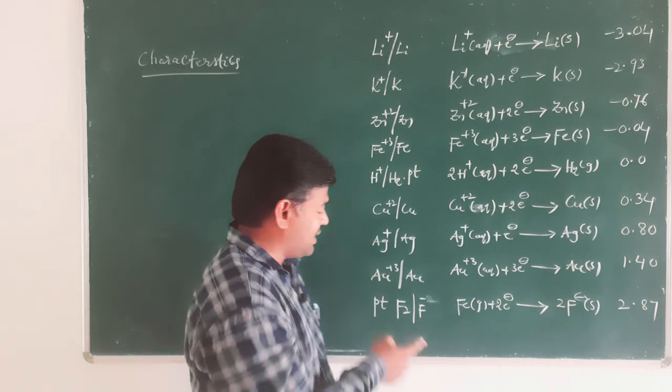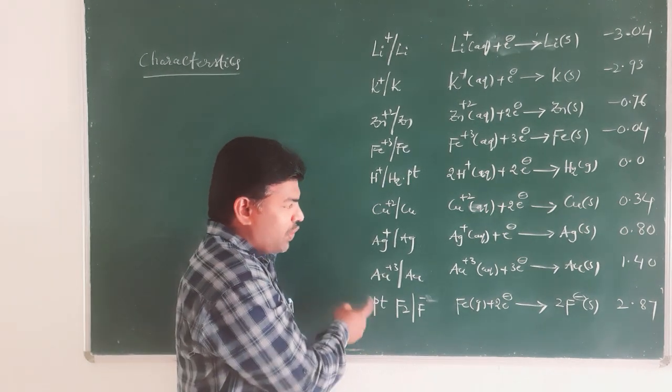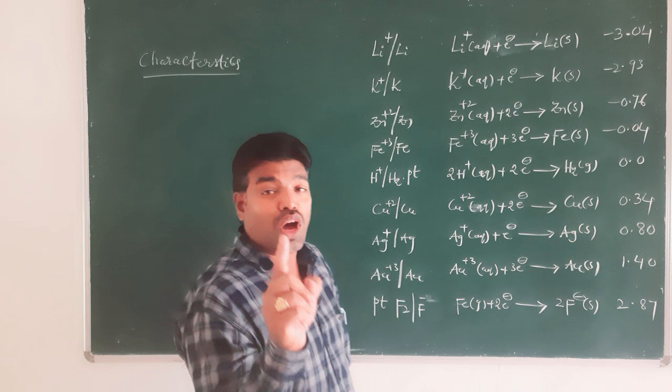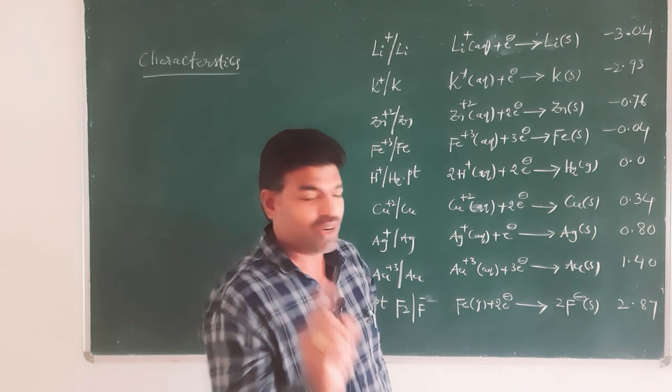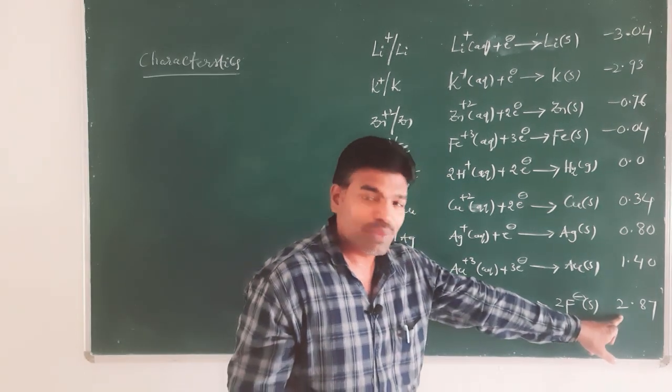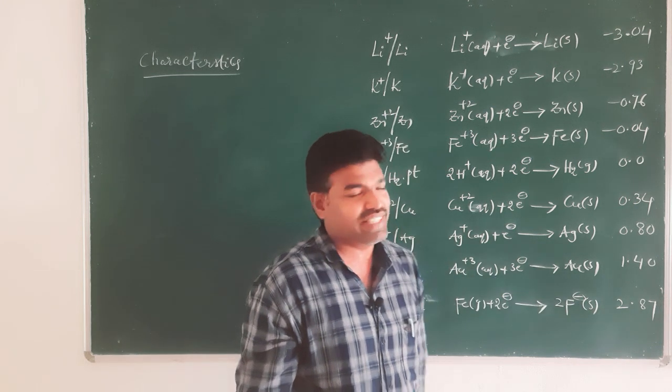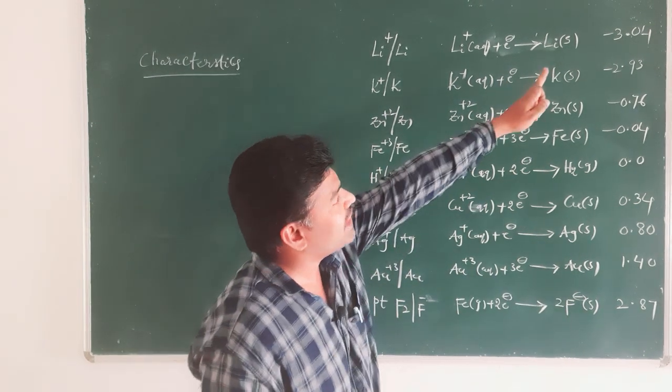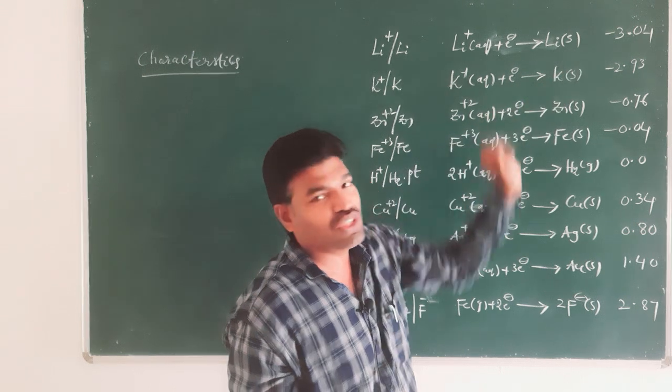If you look at the non-metal fluorine, you find a positive standard reduction potential value, plus 2.87, but for lithium it is minus 3.04.